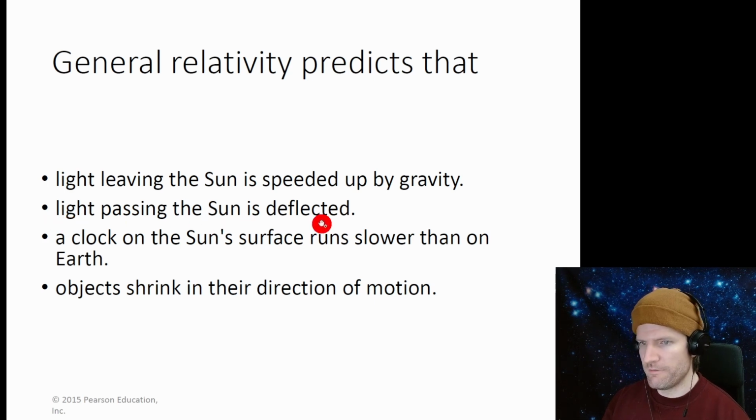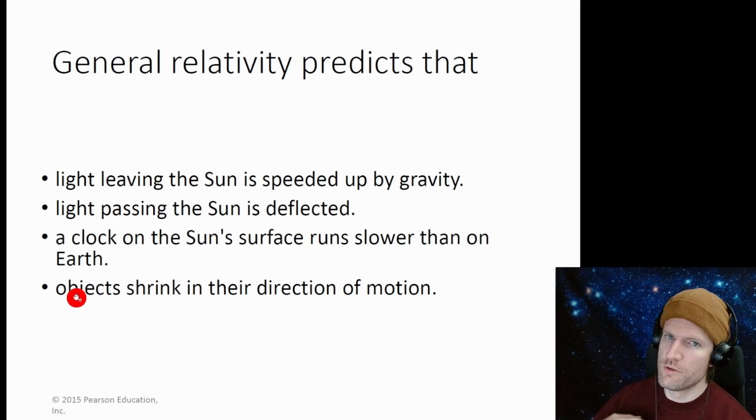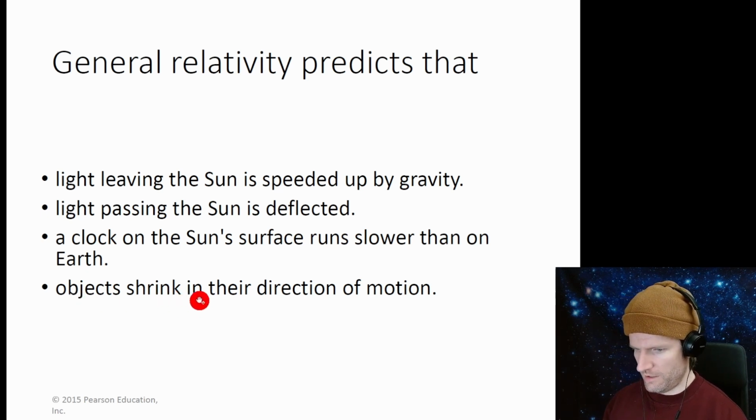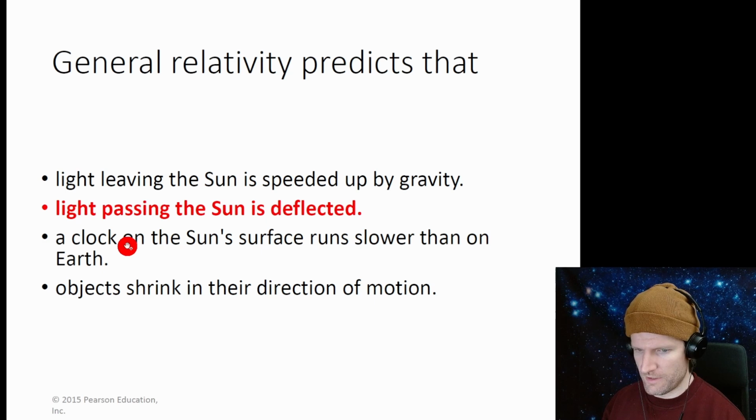Light passing the sun is deflected. That sounds good. A clock on the sun's surface runs slower than on Earth. I'm not sure if that's true or not. It sounds true, because if you're closer to a stronger gravity, your clocks run more slowly. Objects shrink in their direction of motion. Well, that's special relativity. I don't think light is sped up or slowed down by gravity. Light passing the sun is deflected. That sounds like a good one. Let's find out. Yeah, so light passing the sun is deflected.